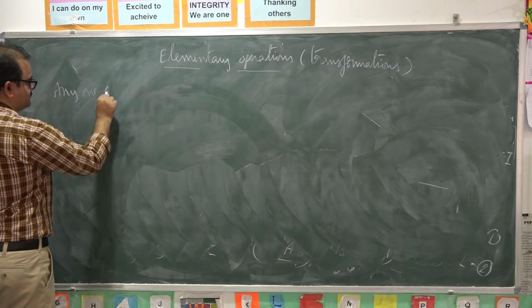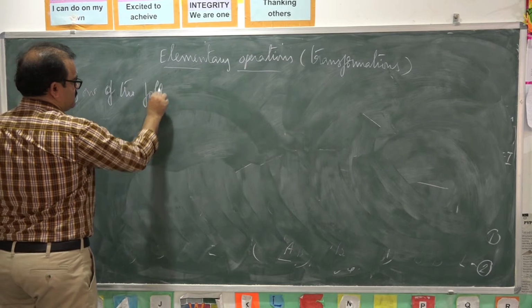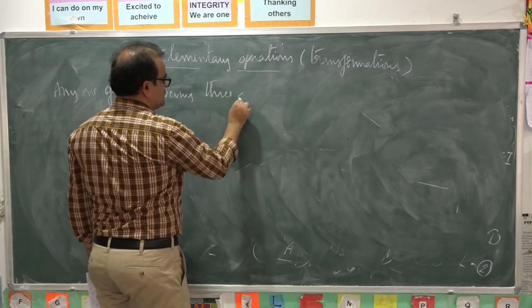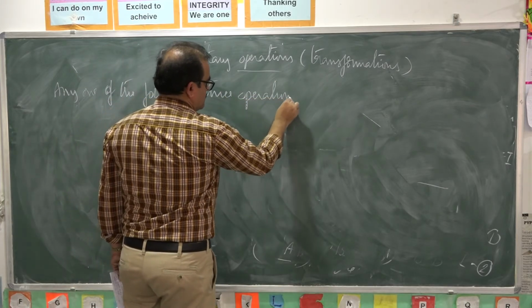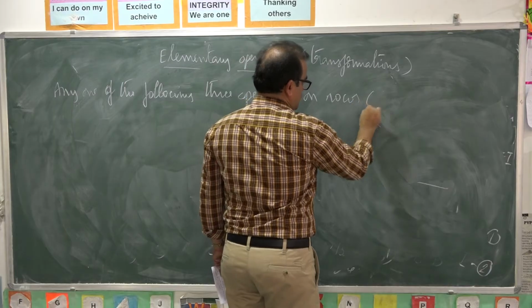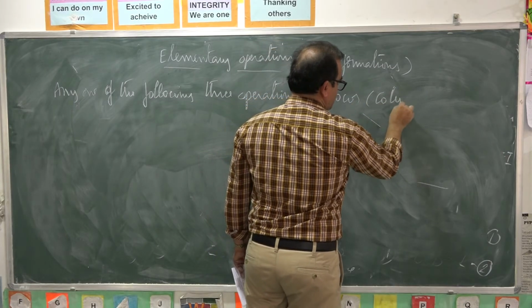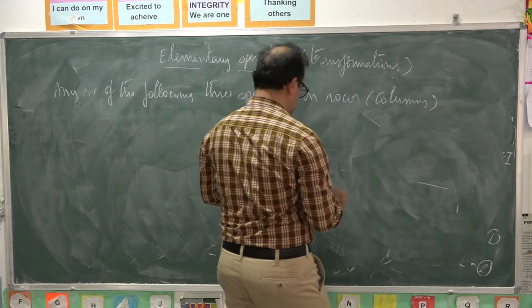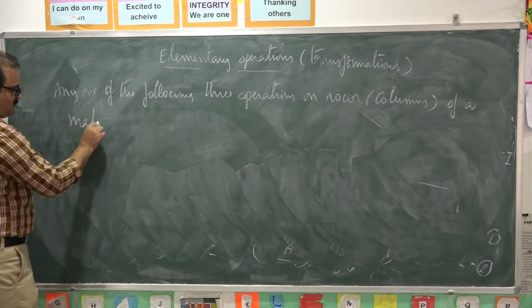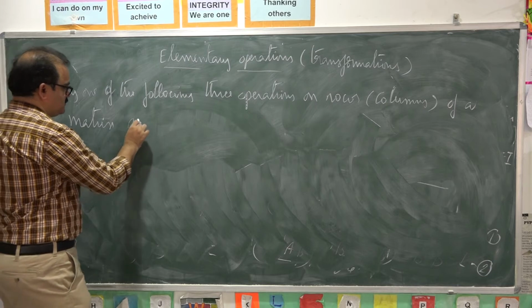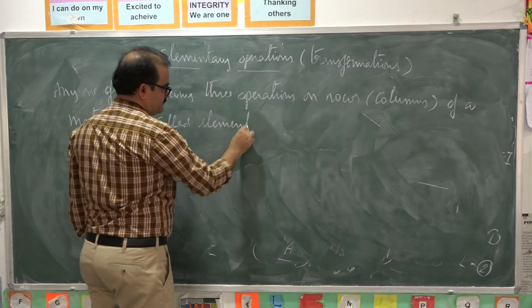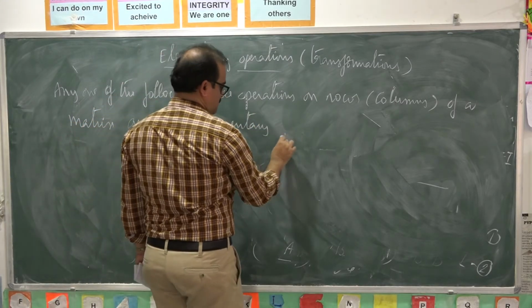Any one of the following three operations on rows or columns of a matrix are called elementary operations.